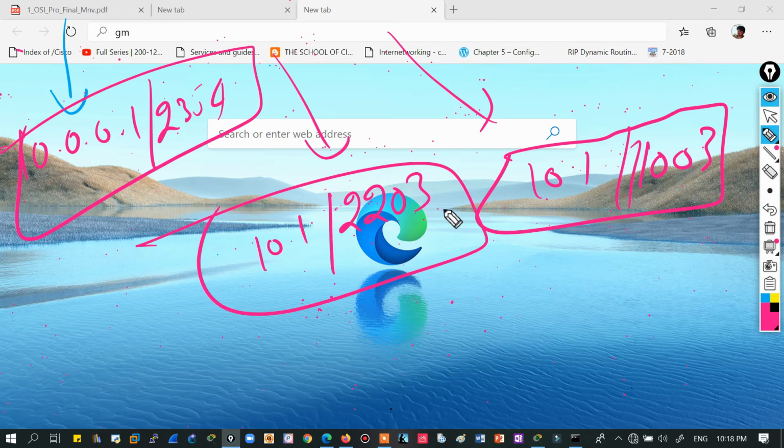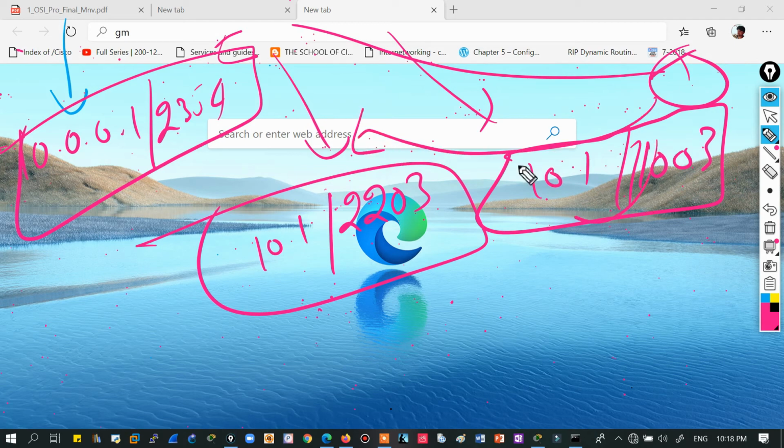So then they can be identified when they are at the router, and the router knows, okay, this is for this tab, this is for this tab, and this is for this tab. So now the router can forward the traffic according to the processes.